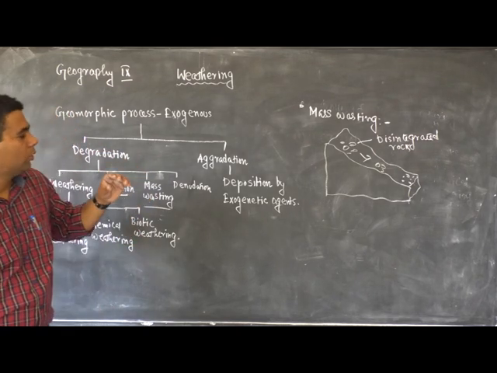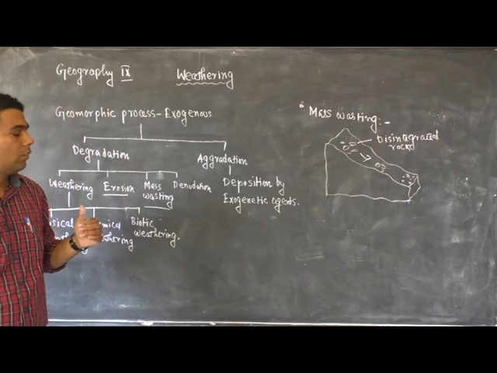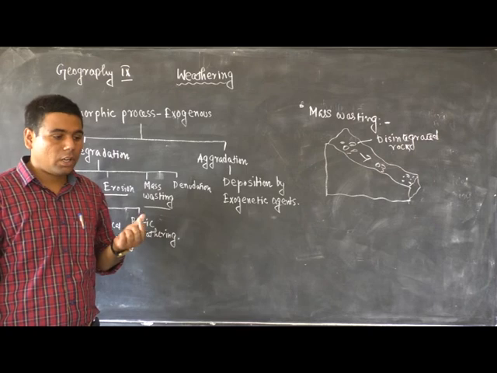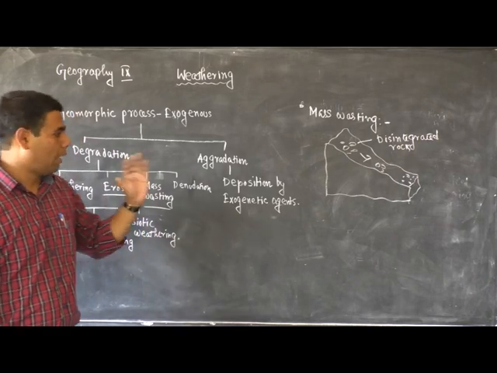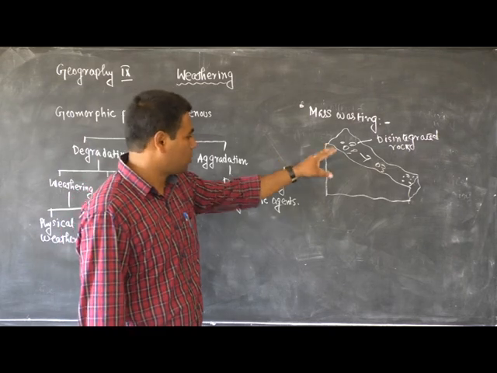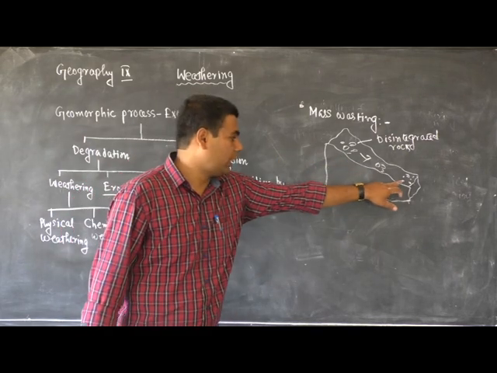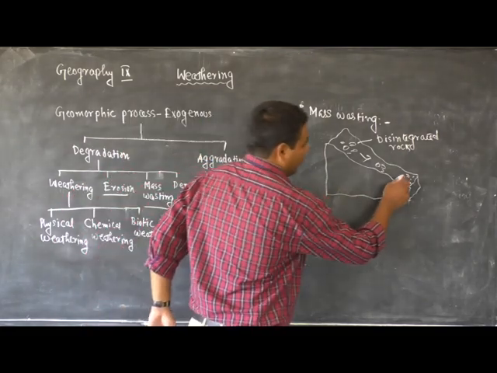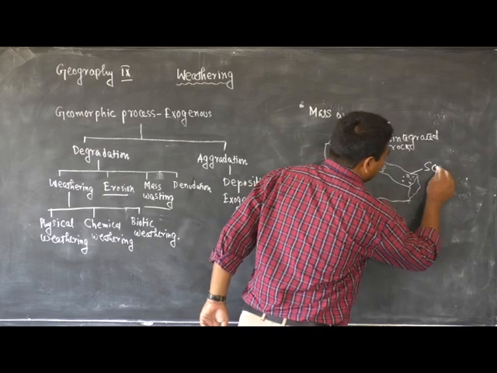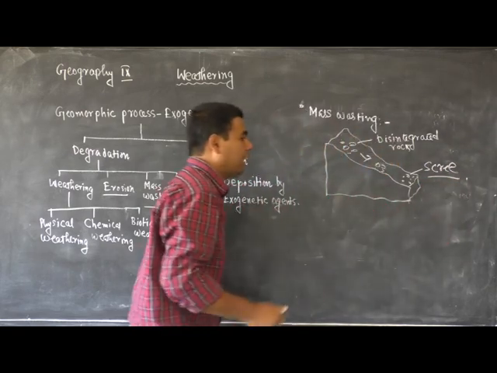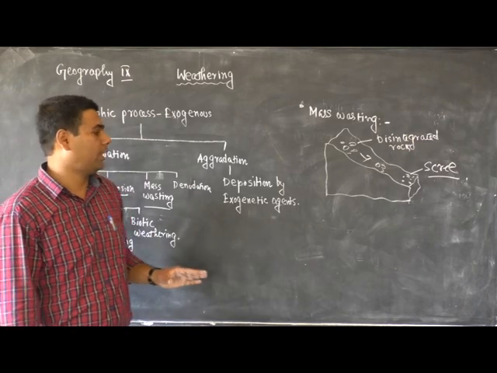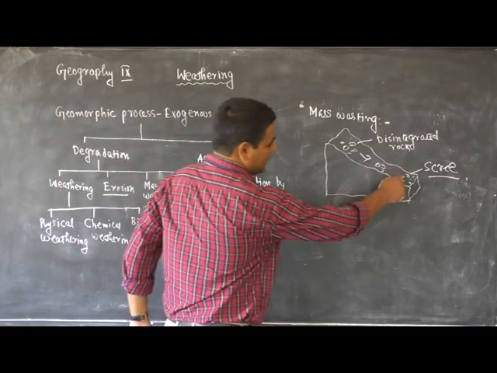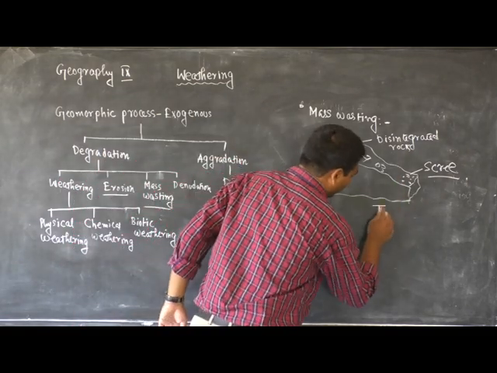And due to mass wasting, the disintegrated rocks are deposited in the foothills of the mountains. These depositions are called scree. The deposition of such disintegrated rocks on the foothills of the mountains is called scree, and when they are deposited in a conical shape, we call it a talus cone.